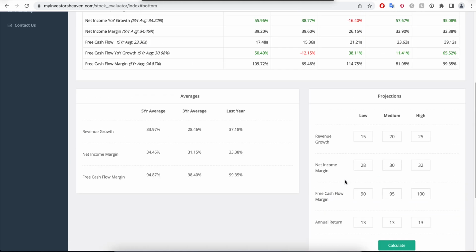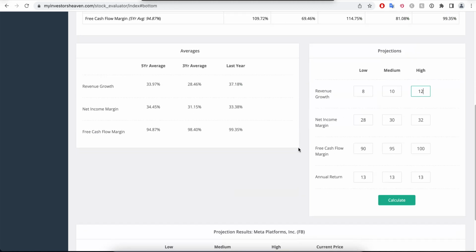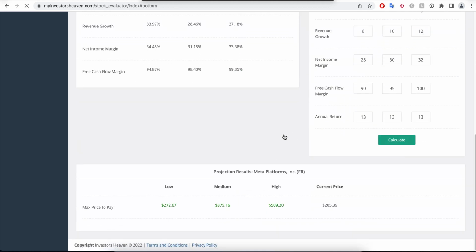And let's just say that we're more conservative investors and we want to take a look at the worst case scenario. Let's just go 8%. Now the company is going to grow 8, 10, and 12%, significantly failing its previous years, as you can see, in terms of revenue growth. Now we hit calculate again, and now it's only the low one that is pretty much where we are sitting over here. It's practically speaking the same price.